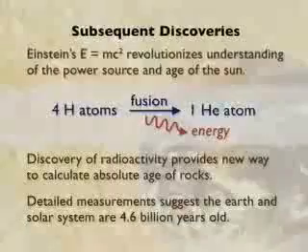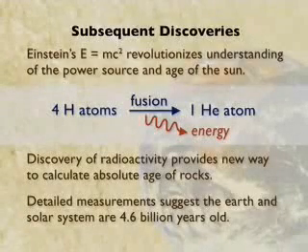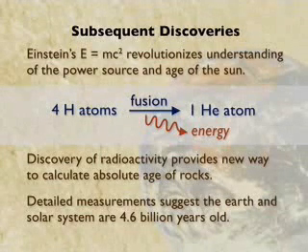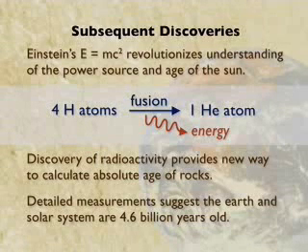to see. Einstein realized in the earliest 20th century that energy and mass are actually interconvertible. His famous equation, E equals mc squared, E for energy and m for mass. Detailed measurements of the actual mass of atoms show that 4 hydrogen atoms actually weigh slightly more than 1 helium atom. And the way the sun actually shines is a process of fusion energy.